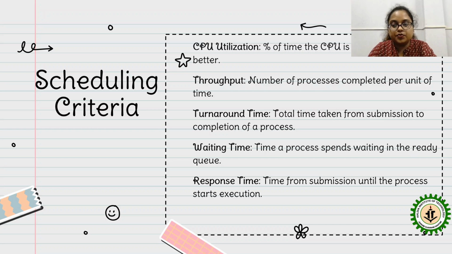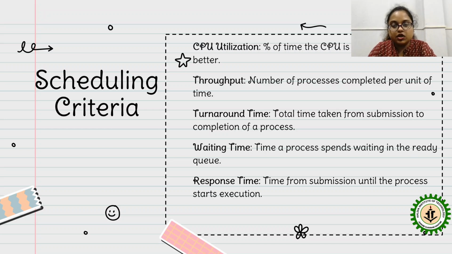Throughput means the number of processes completed per unit time. Turnaround time means the total time taken from submission to completion of a process, means from the time the process has arrived to the time the process has been completed. That is the turnaround time.